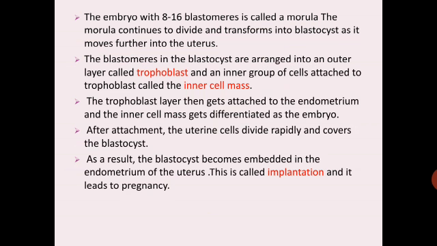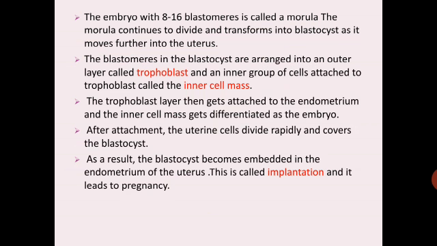So remember, the blastocyst is arranged in two layers. The outer layer is called the trophoblast and the inner group of cells will transform into the inner cell mass. And the trophoblast layer gets attached to the endometrium, which is the inner lining of the uterus, and the inner cell mass gets differentiated as the embryo.